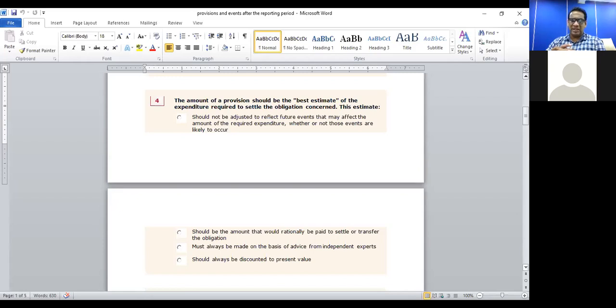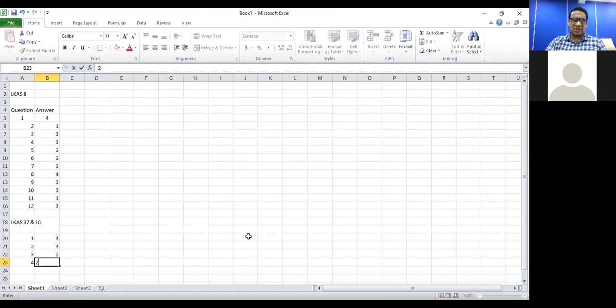Must always be made on the basis of advice from independent experts. Should always be discounted to present value. Correct answer is obviously, no, not the first answer. Correct answer is answer 2. I mean, the best estimate of a provision is the likely amount that you may have to pay in the future in order to settle the obligation. So for question number 4, correct answer is answer 2.